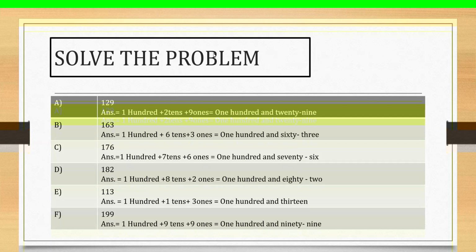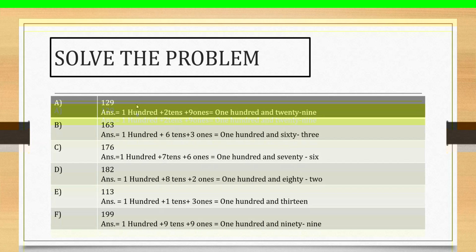Here, solve the problem. Problem A: 129 means you can write 100 plus 2 tens plus 9 ones is equal to how much? Can anyone tell me the answer? 129. Yes, it is the correct answer.